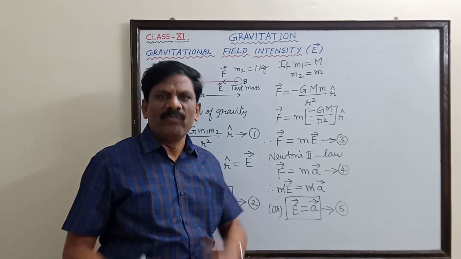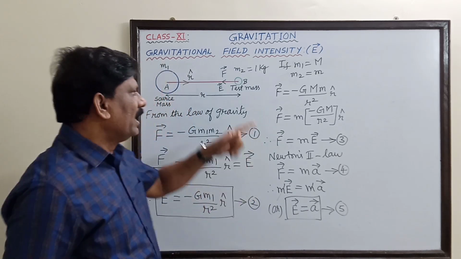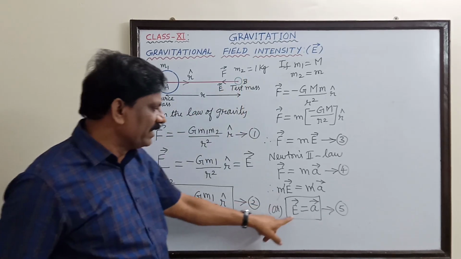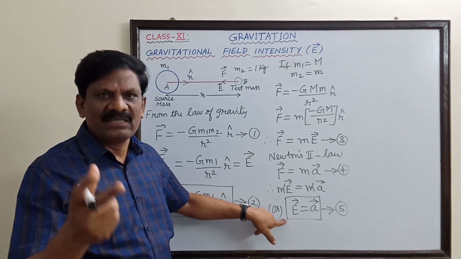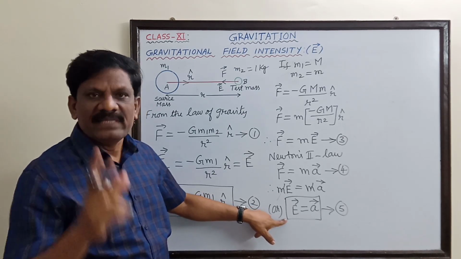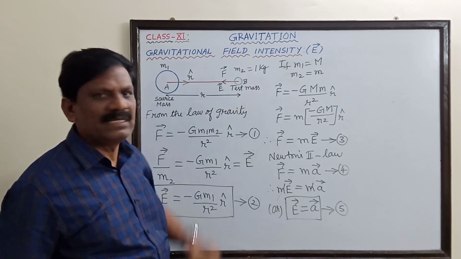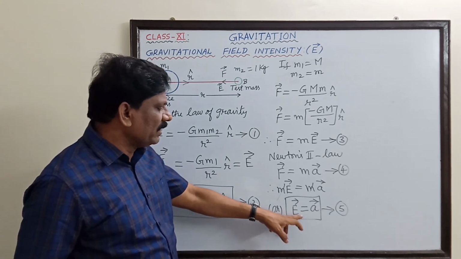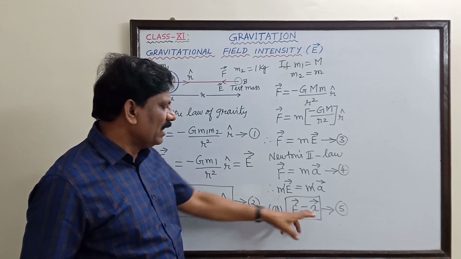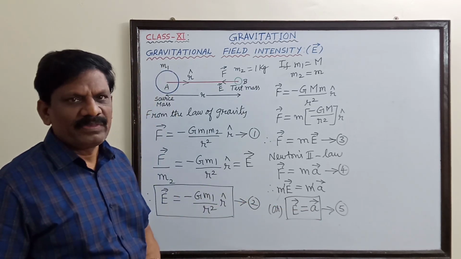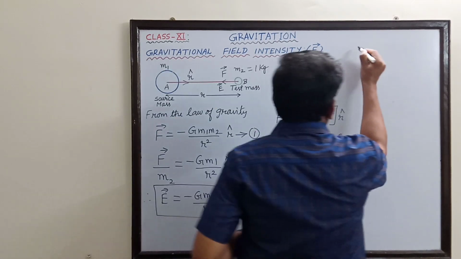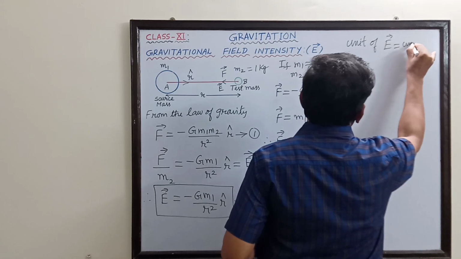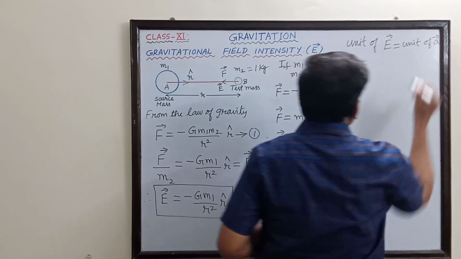So from equation 5, what do we infer? At a distance r from the source mass, the strength or the intensity of the gravitational field is also equal to the acceleration gained by a body of mass m. Is it not that? So both are one and the same. So from this we come to understand that the dimensions of E and A are one and the same. So the unit of E is equal to the unit of acceleration.